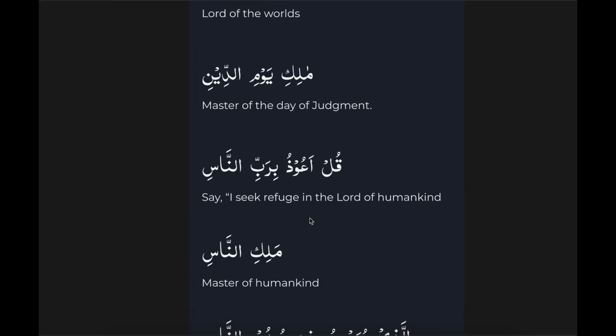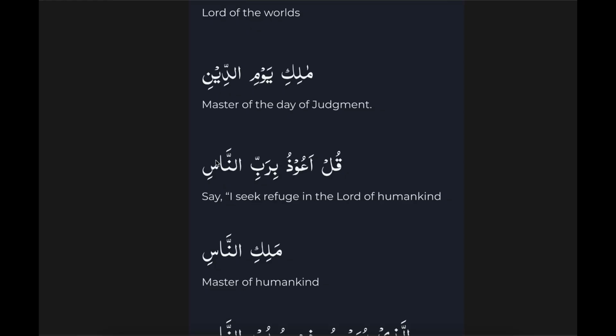Let's see another example. Qul means say. A'udhu means I seek refuge. Birabbi means with the Lord. Ba means with and Rab means Lord. So can Rab be mudaf? It does not have any al and it is light. Looks like it can be a mudaf, but let's see if we find mudaf ilay after it.